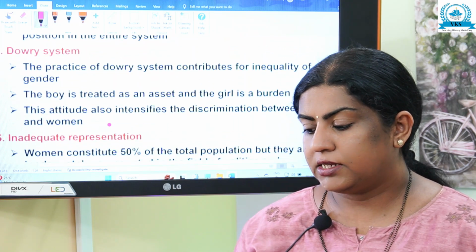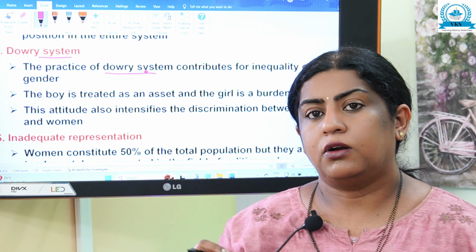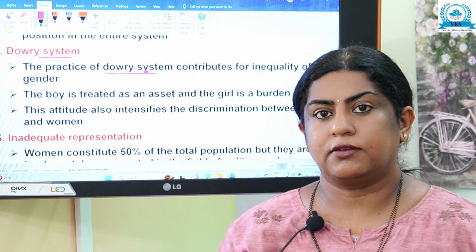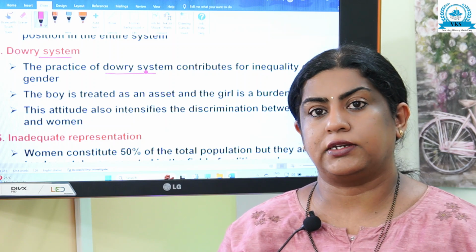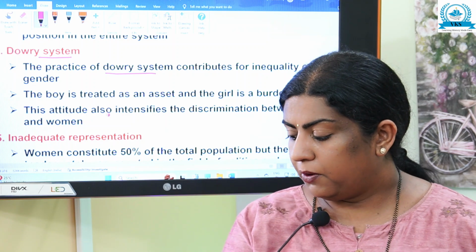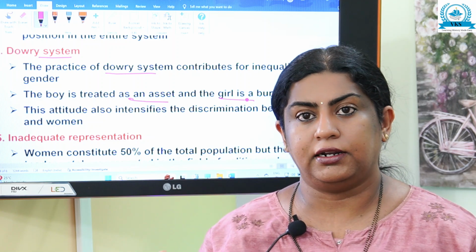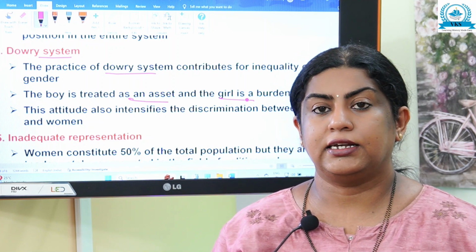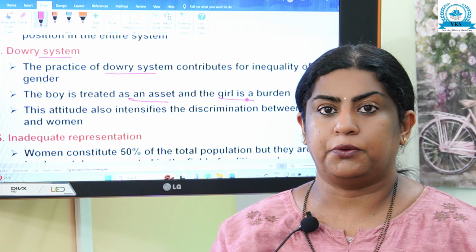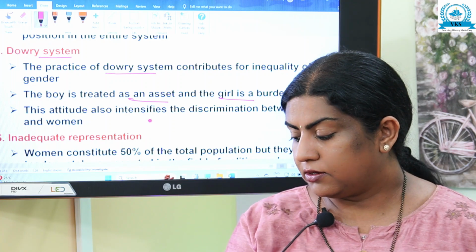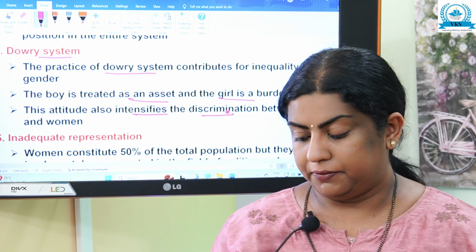Next one, dowry system. The practice of dowry system contributes to inequality of gender. This also is a practice which has been going on through ages. The boy is treated as an asset and the girl is considered a burden on the family because of the dowry system. And this attitude intensifies the discrimination between men and women.